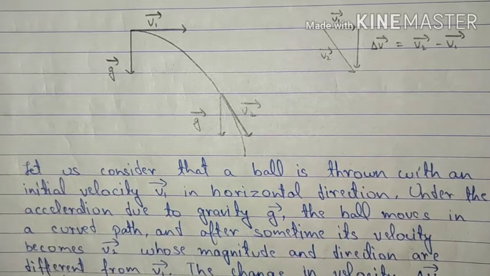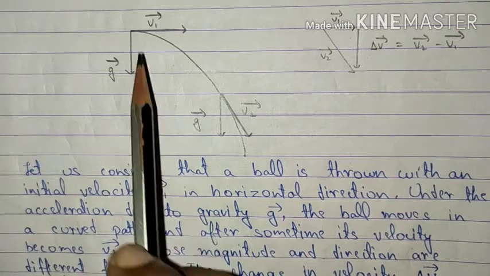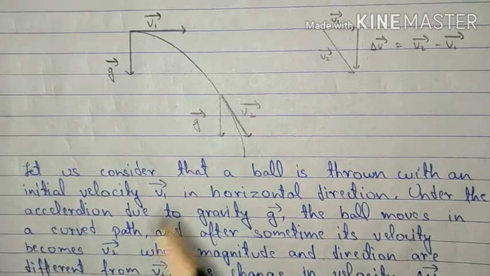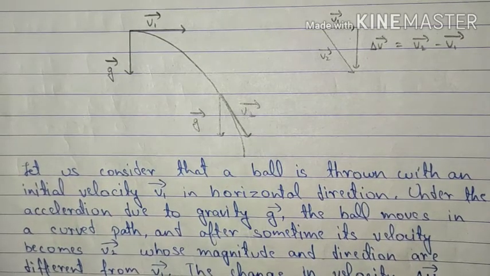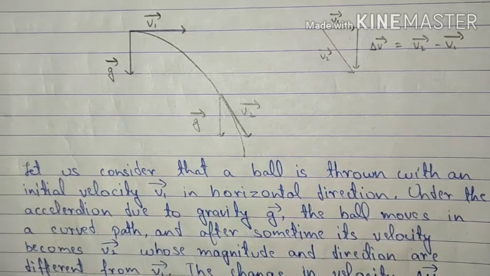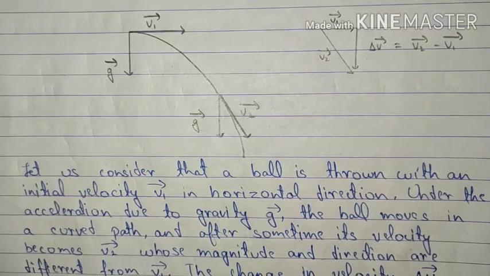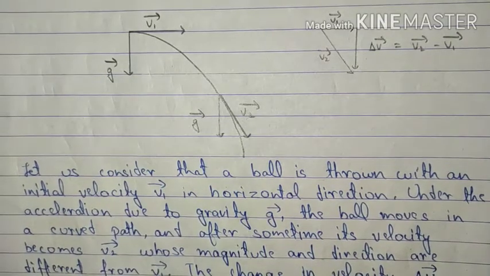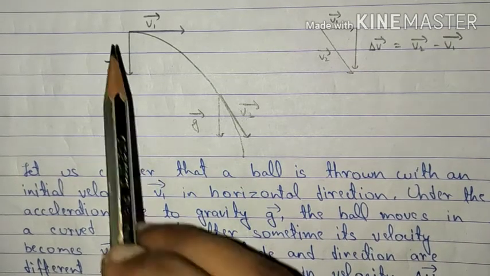As we can now observe over here, at these 2 points, the velocities will be different. Here the velocity is v1, here the velocity will be v2, and also the direction of the motion is different. As you can see over here, direction is always taken in a tangential direction. So what are we observing?